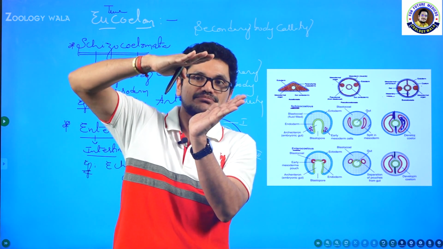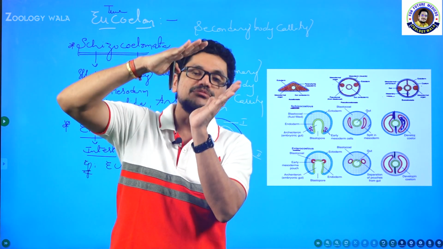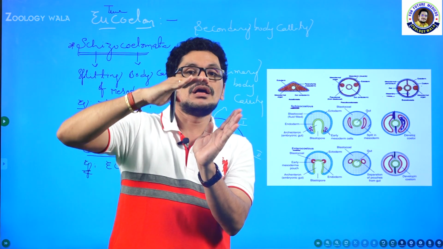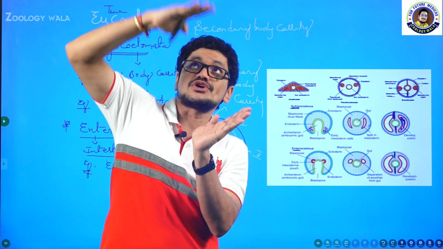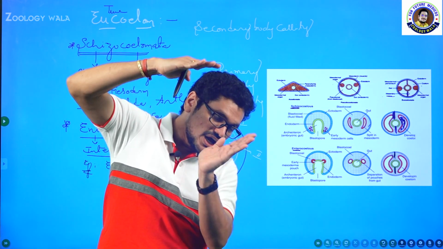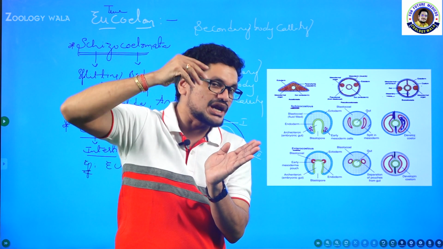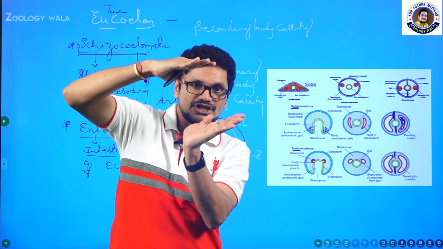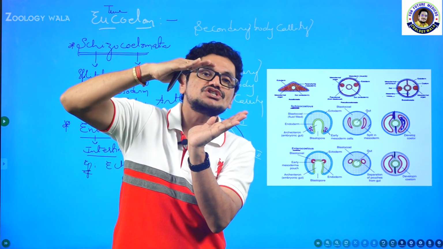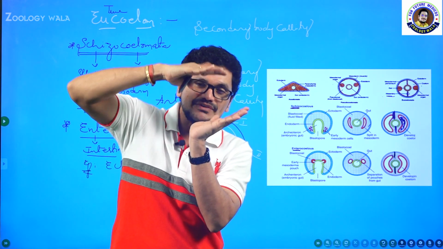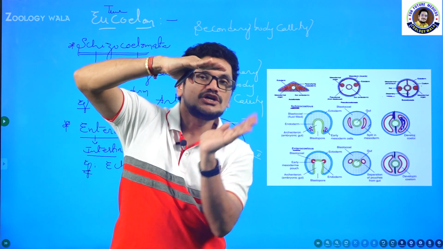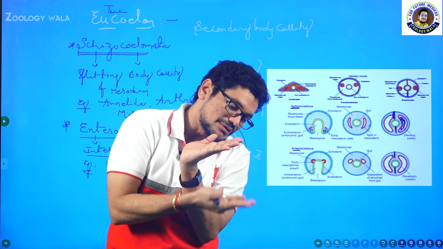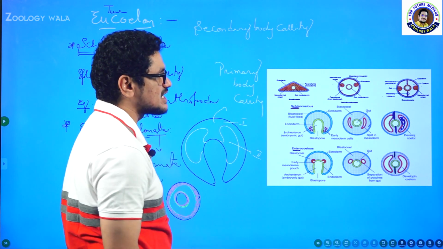Imagine, my dear friends, my two hands are nothing but the mesodermal layers. These two mesodermal layers should be called peritonea. This is a mesodermal layer close to ectoderm. This is a mesodermal layer close to endoderm. Total how many layers are present? Four layers are present. Outermost, above the hand, ectoderm; these two hands are mesoderms; below them, endoderm. In between these mesoderms, the true space is present. So ectoderm, a mesodermal layer, another mesodermal layer, and endoderm. Total four layers are present in the body.